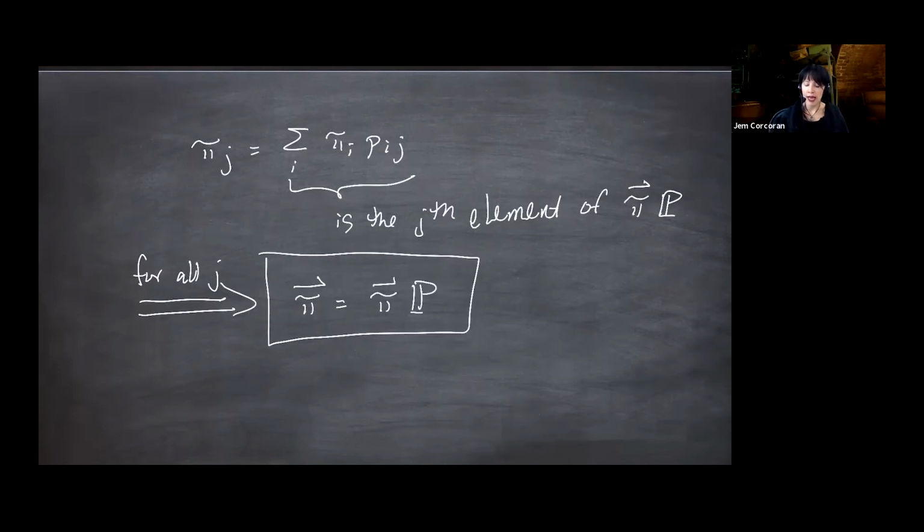We see that this means that pi is a left eigenvector of P with eigenvalue 1. I'm sure you've seen eigenvectors, but left eigenvector means you multiply the pi on the left.